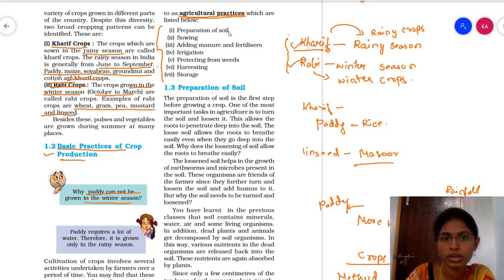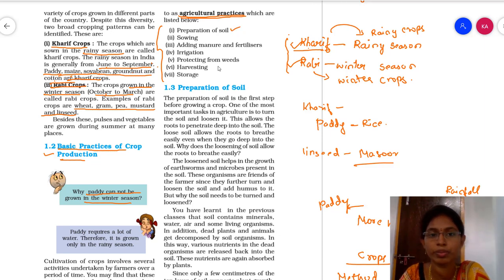So let us see one by one. First, we have to prepare the soil. Next, after preparing the soil, we have to sow the seeds. So, sowing. Next, after that, adding manure and fertilizers. Why are we going to add manure and fertilizers? Because to improve the growth. Okay, to improve the growth we are going to add manures and fertilizers.